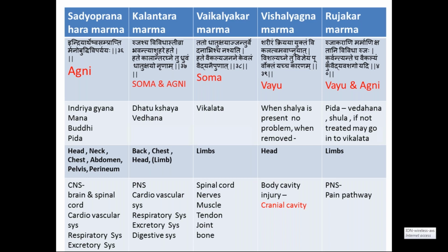In Vishalagna marma, Vayu is the main Mahabhuta. Then in Rujakara marma, Vayu and Agni are the predominating Mahabhutas. I will just brief one by one here.